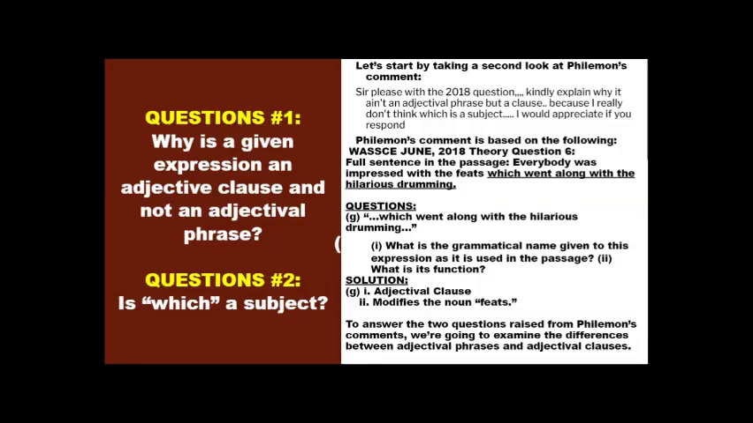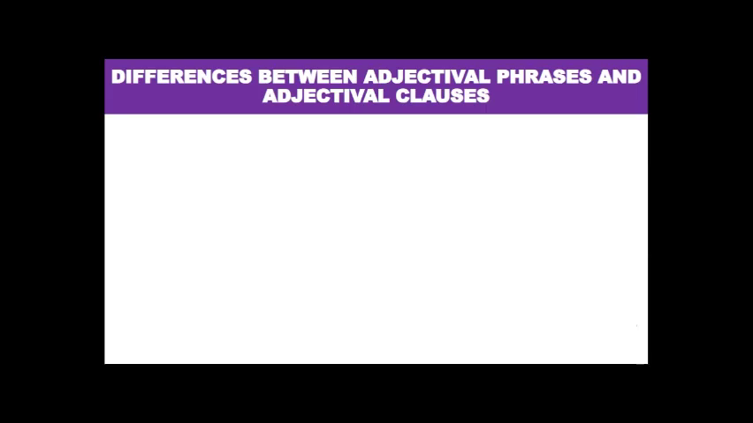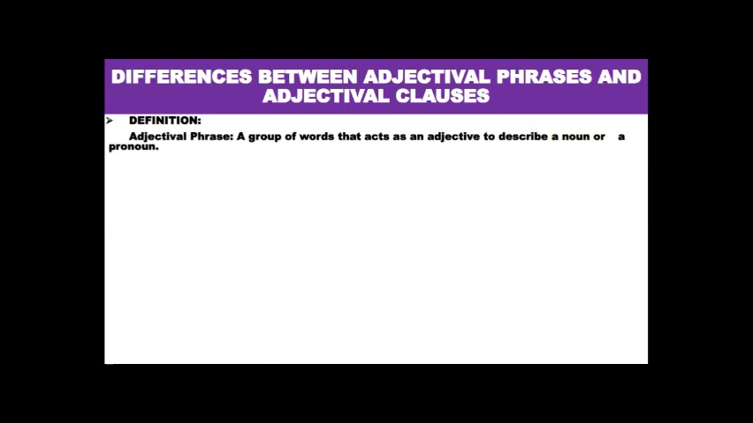Now, to answer the two questions raised from Philemon's comments, we are going to examine the differences between adjectival phrases and adjectival clauses. So I think we should start from there. And so, differences between adjectival phrases and adjectival clauses. Let's begin with the definition. An adjectival phrase, what is it? An adjectival phrase is a group of words that acts as an adjective to describe a noun or a pronoun.